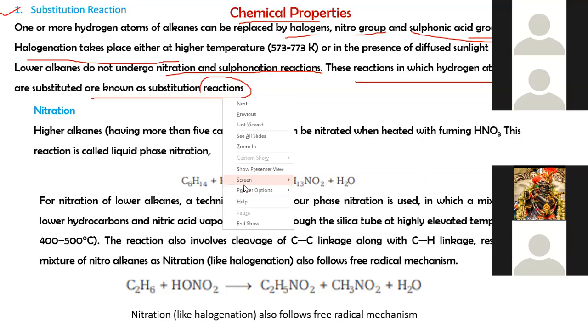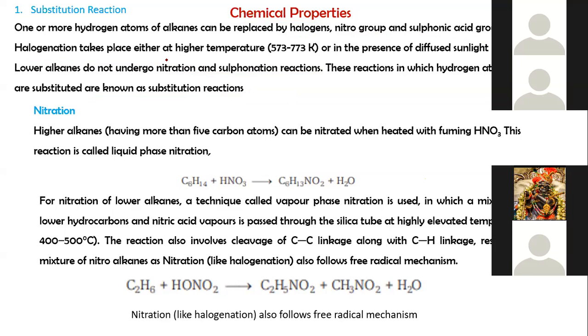This halogenation takes place at higher temperature or in presence of diffuse sunlight or ultraviolet light, and the lower alkanes do not undergo these nitration and sulfonation reactions. And if we replace a hydrogen atom of the alkanes with a nitro or sulfonic acid group, these are known as substitution reactions.